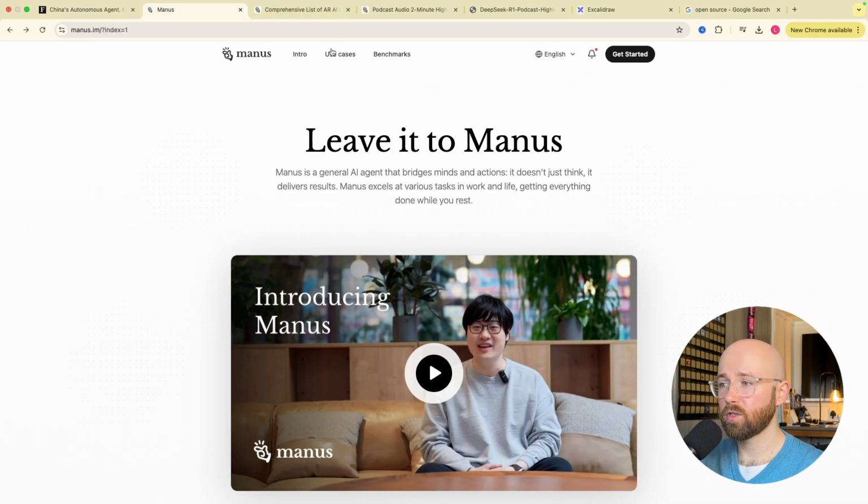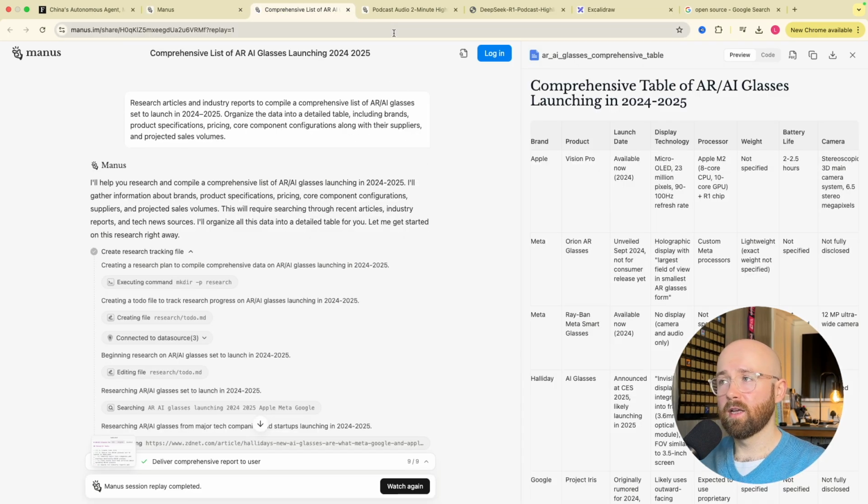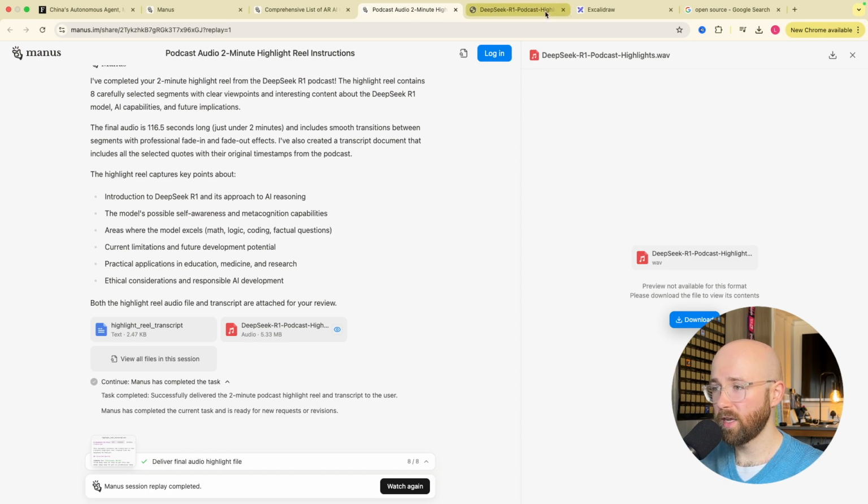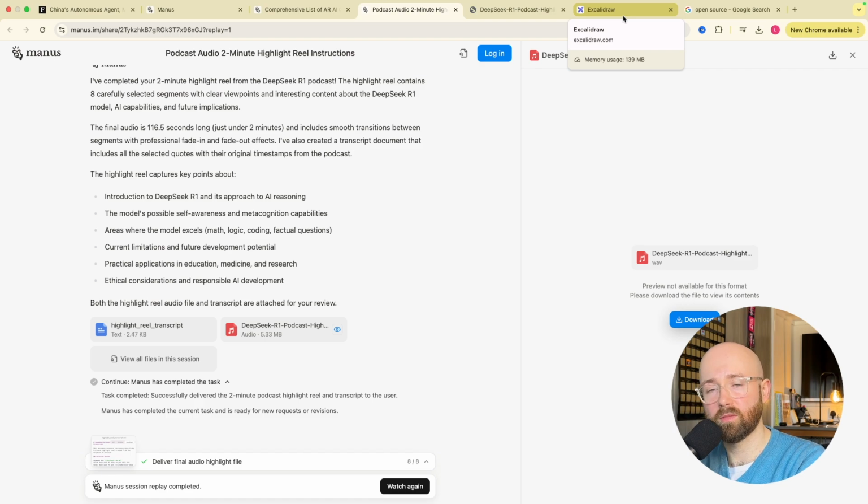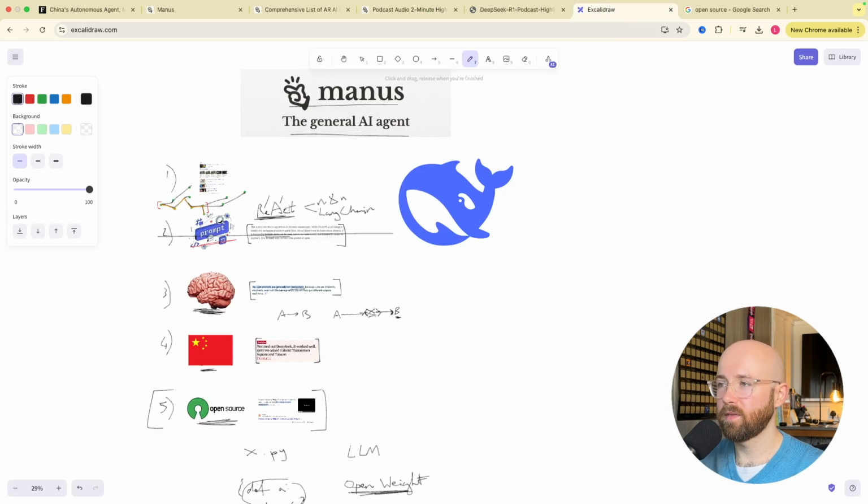So anyway, the general overview is they have a new general AI agent, which does look pretty cool, super promising. If it's open source and open weights, it means you can run it on your own machine, so you don't have to worry about giving them your data, but you probably don't have a machine powerful enough to do it. But you could try and run it in AWS or DigitalOcean or something. Possibly. But anyway, there you go.